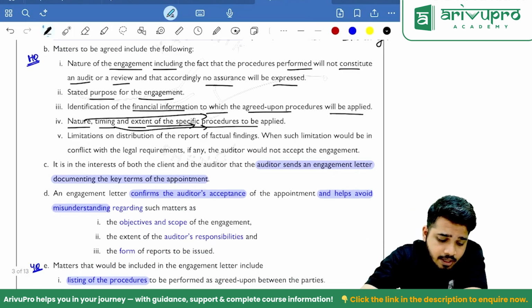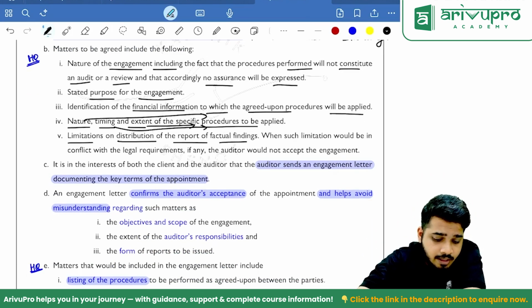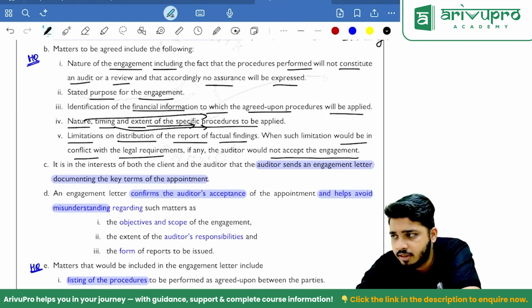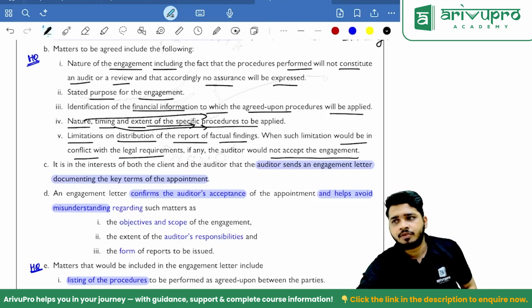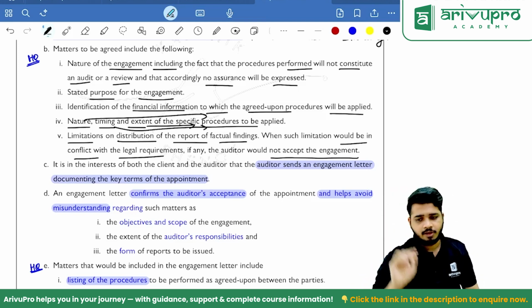Then, limitations on distribution of the report of factual findings. When such limitation would be in conflict with legal requirements, do not accept the engagement, sir. Read this and explain it to me. One minute I'll give you. Read point number 5 and give an explanation.